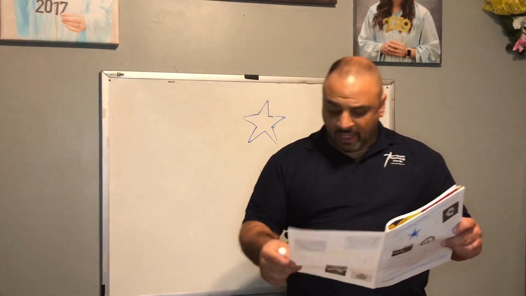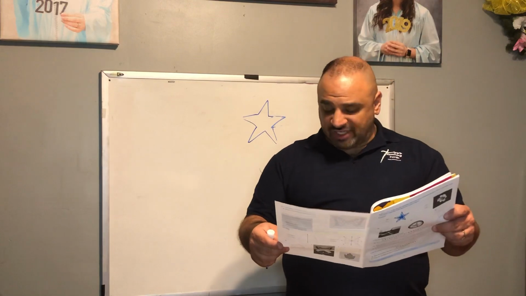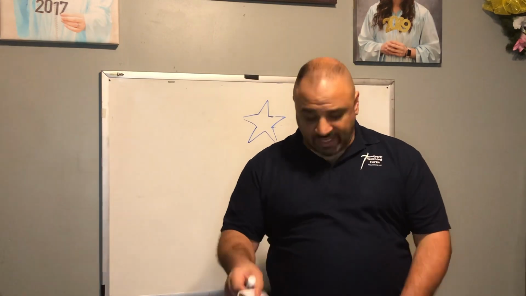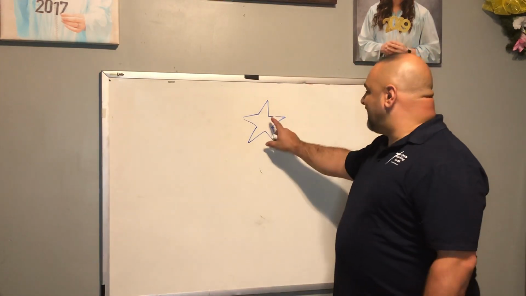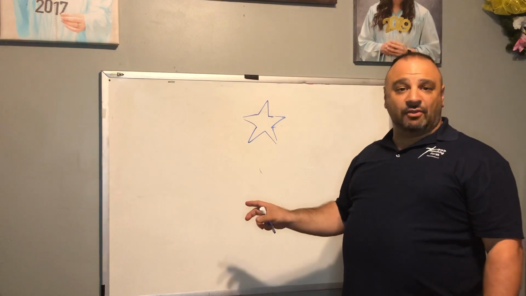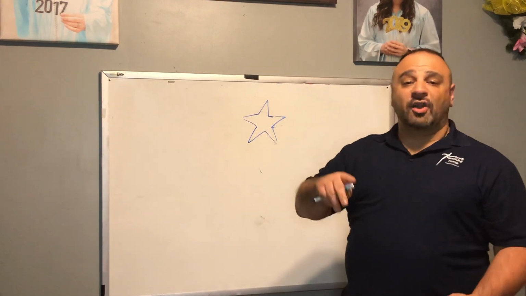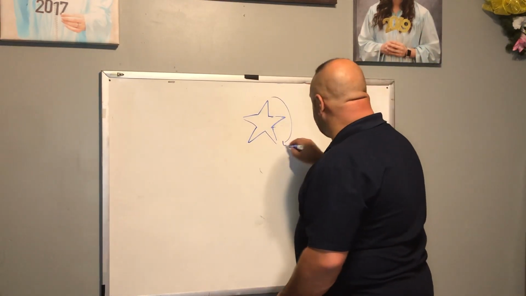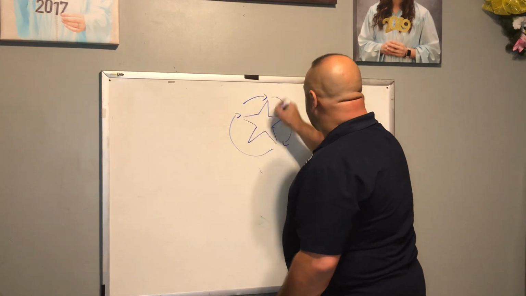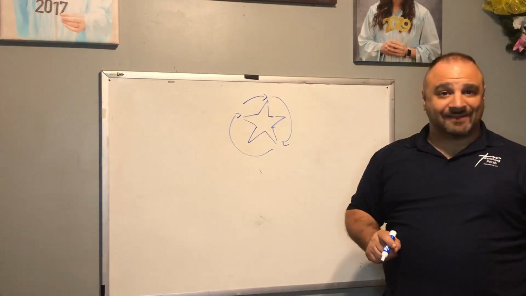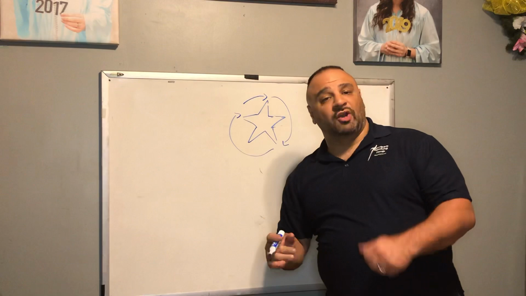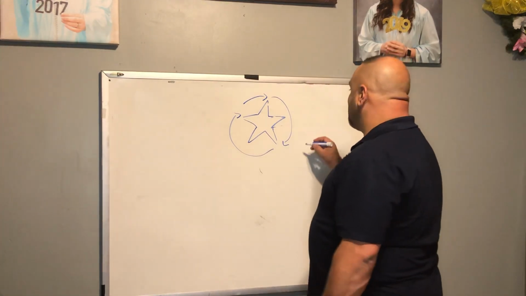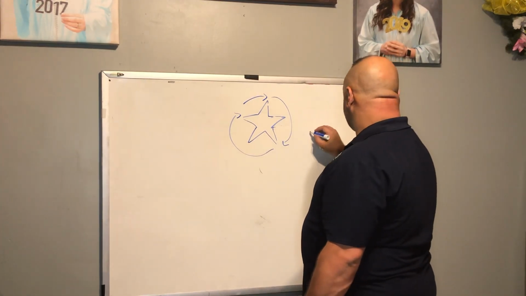I just want to make sure we understand the definition of point symmetry. So point symmetry is rotational symmetry of exactly 180 degrees. So if I were to rotate this 180 degrees. Now remember, 360 degrees would be back to its original point, correct? If I were to rotate this 180 degrees, it would look like this.